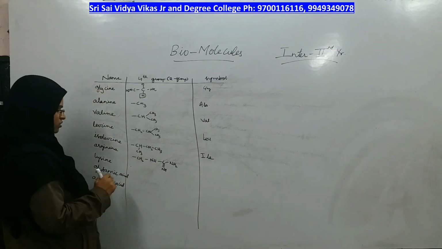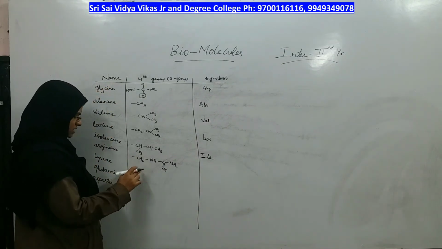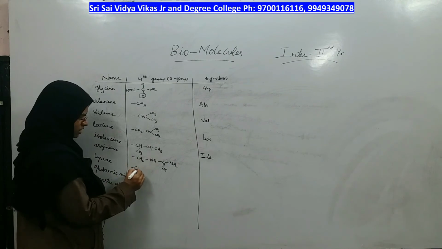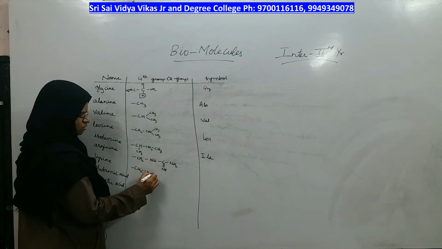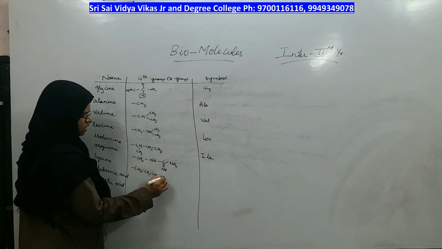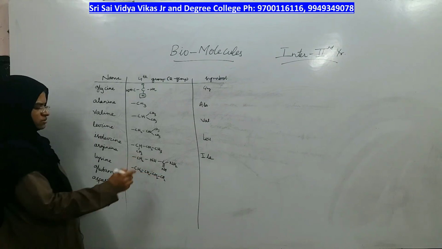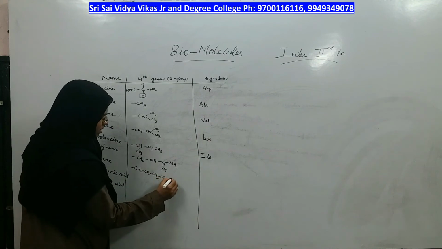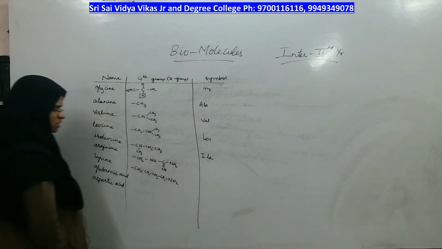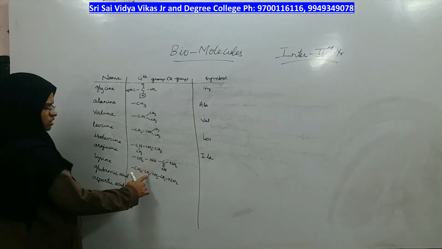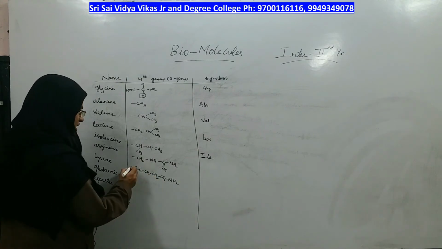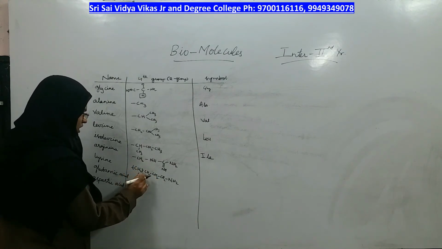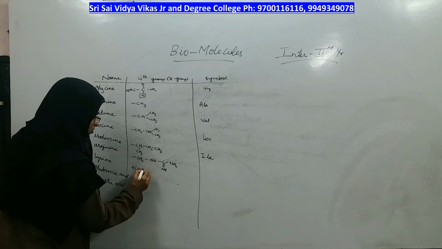Now let us look at the next amino acid, which is lysine. In lysine, CH2, CH2, CH2, CH2. How many times? 4 times. After that, NH2 group is present. So instead of writing CH2, CH2, CH2, CH2, can I write CH2 taken 4 times and then the NH2 group?